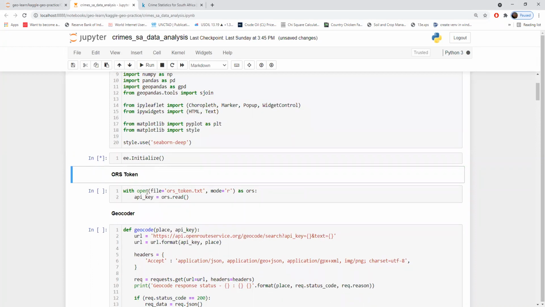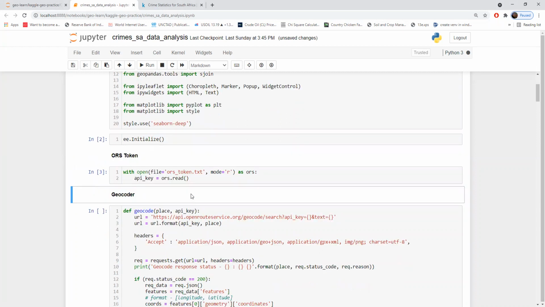initialize. Once it gets initialized, we are here to read the API token from ORS, openrouteservice.com, which is used for getting the geocode for place names. We can do the same thing with GeoPandas, but I prefer doing it this way because it's more convenient. Let me execute this.